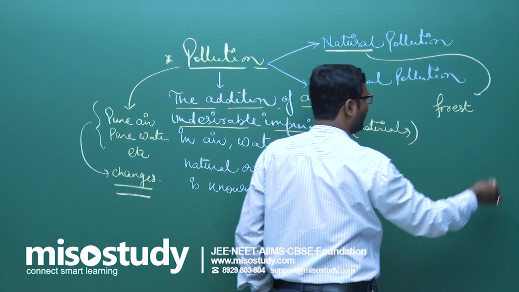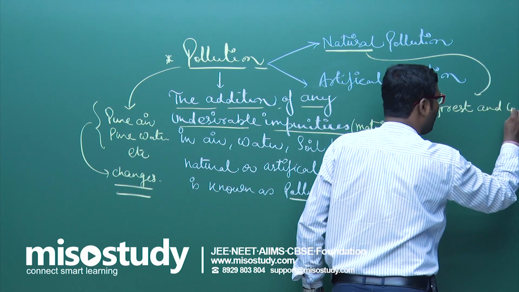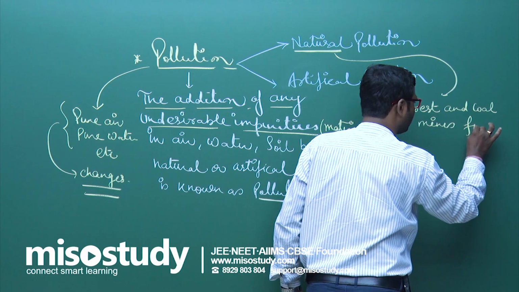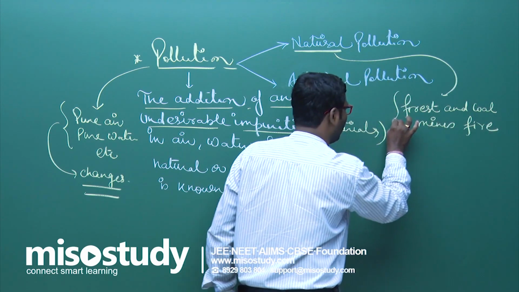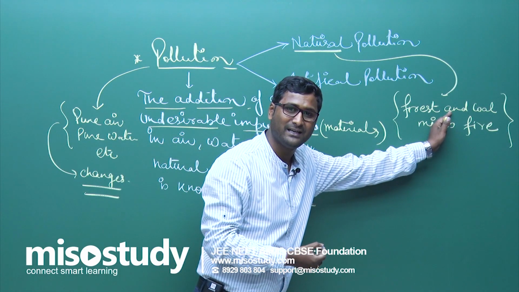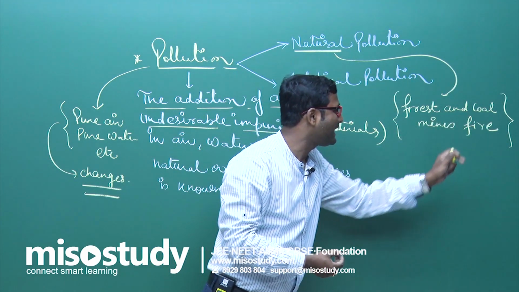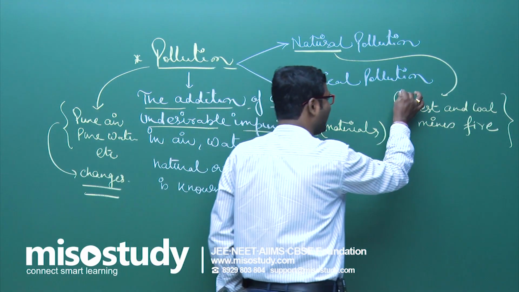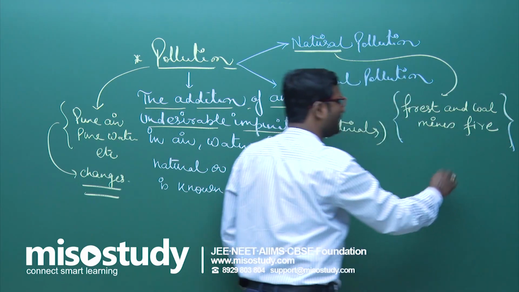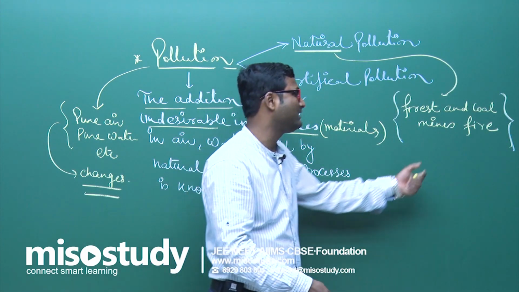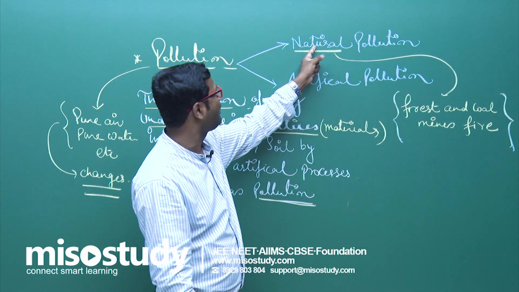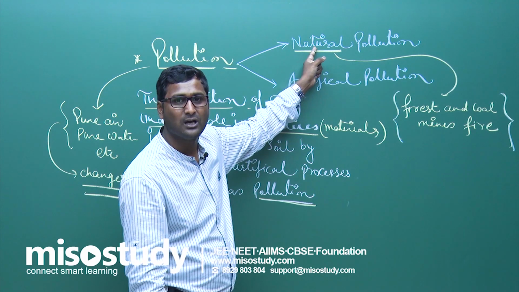Forest and coal mine fire. This is a natural activity, and due to the forest and coal mines fire, there is an increment of undesirable impurities in air or in water or in soil, and this type of pollution is known as natural pollution.